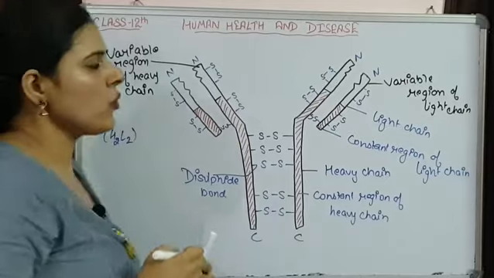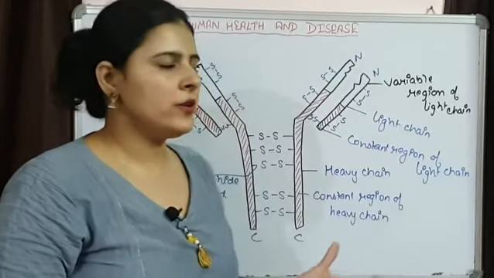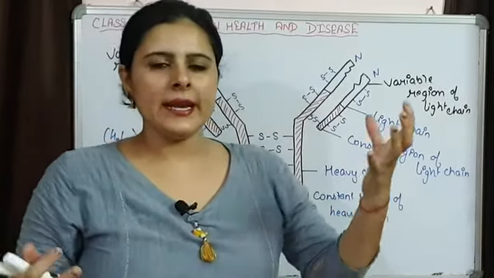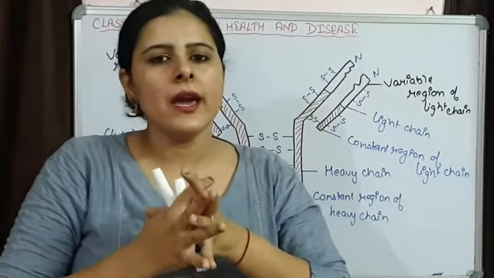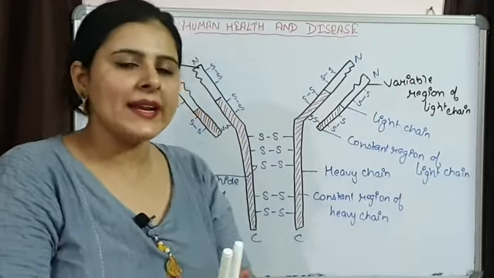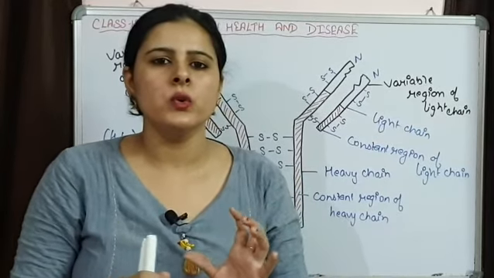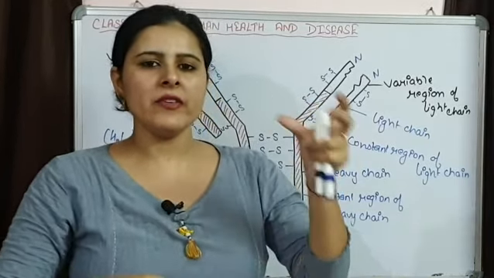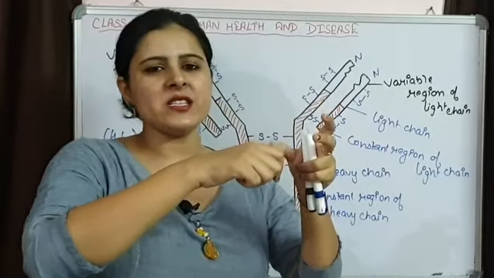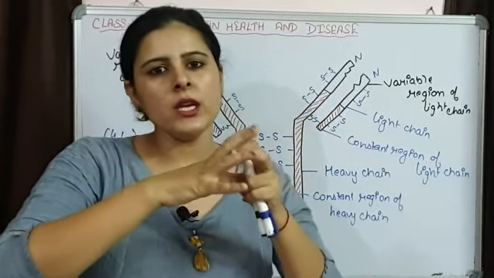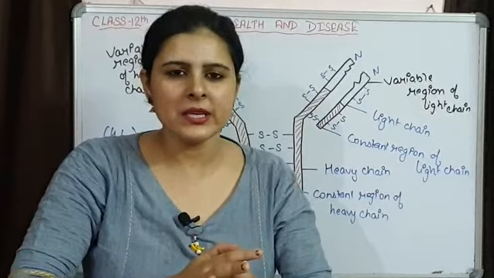Now the main role in immunity is that the antigen binds with the antibody, and this binding is almost equivalent to having a lock and putting a specific key into that particular lock. Exactly the same thing is there.